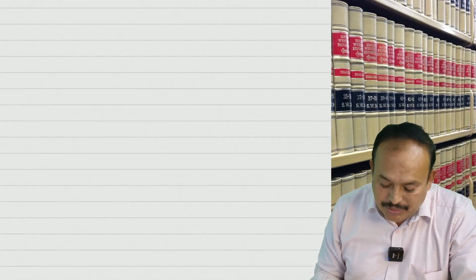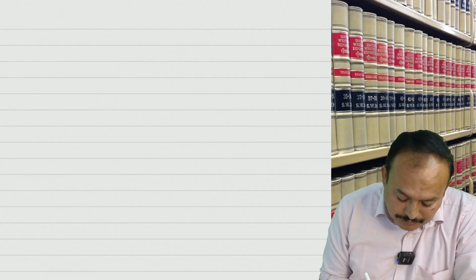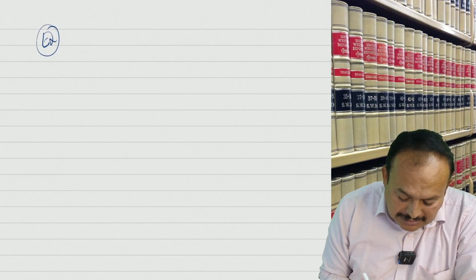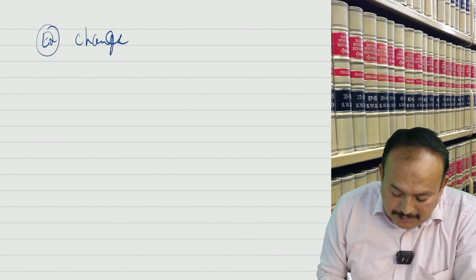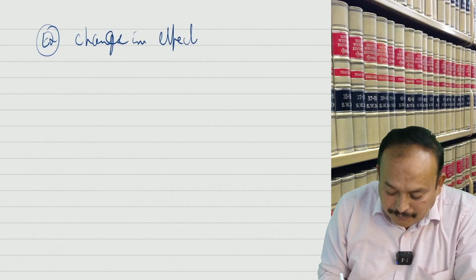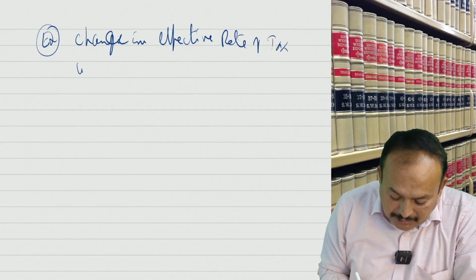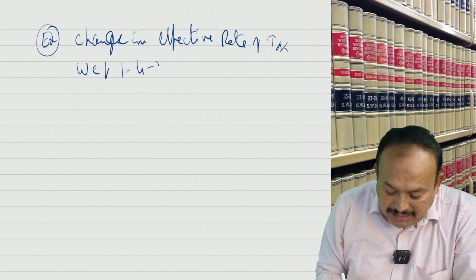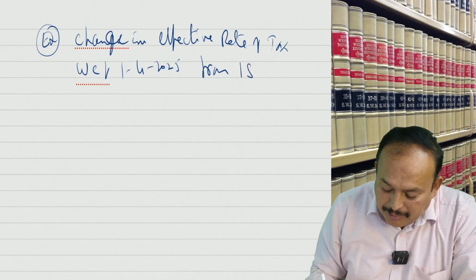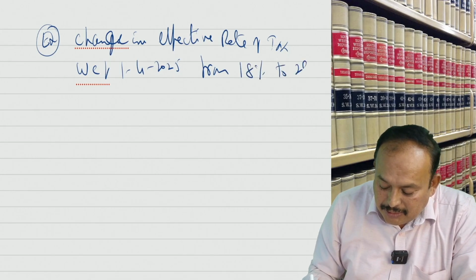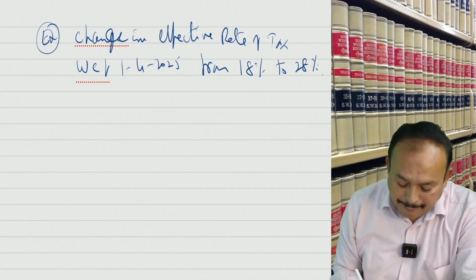Coming to supply of goods. Let us see how many of you are going to answer correctly. Be careful. Example: change in effective rate of tax with effect from 1st April 2025 from 18% to 28%.